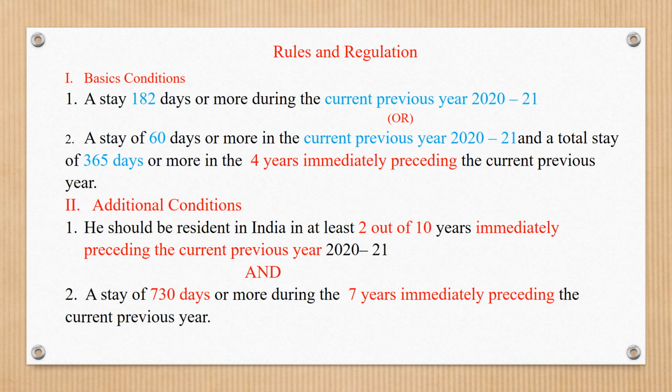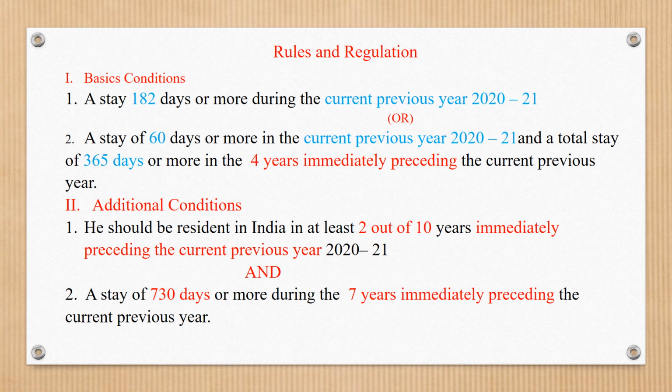Basic condition 1: the individual stays 182 days or more during the current previous year 2020-21.